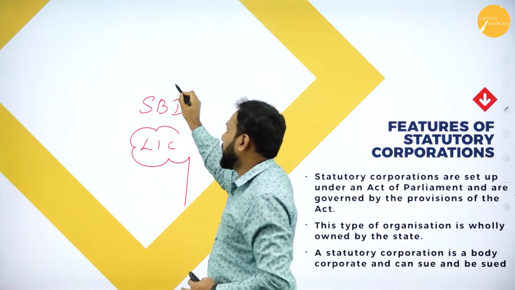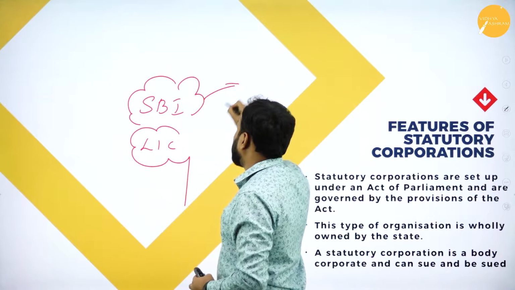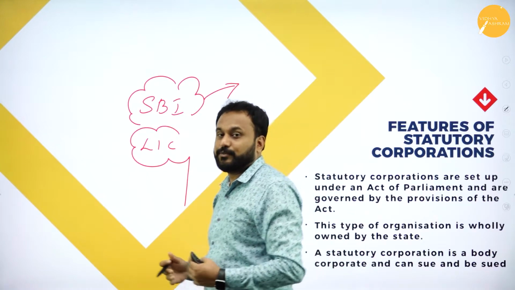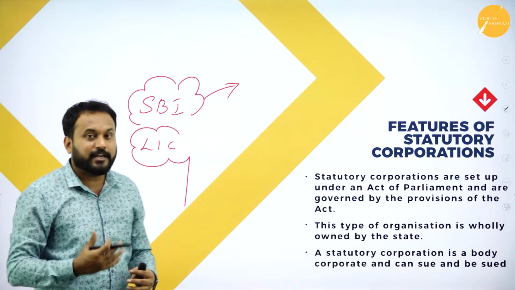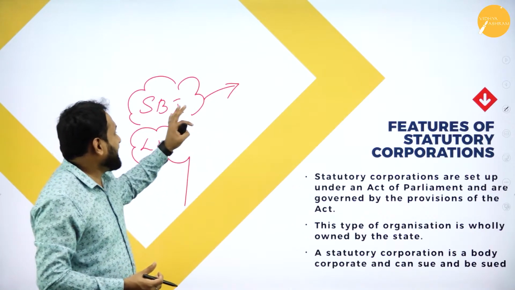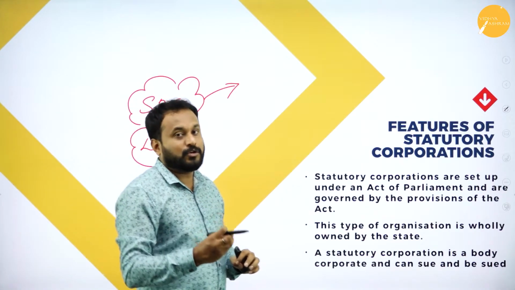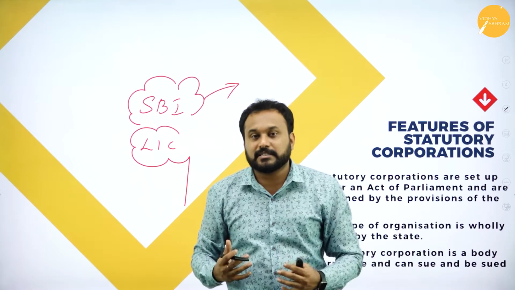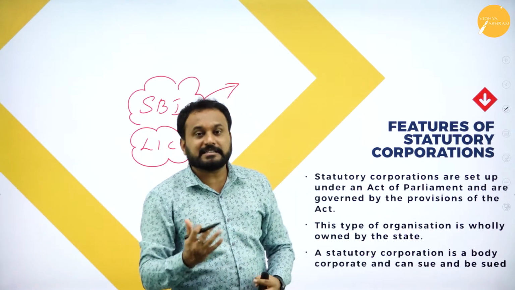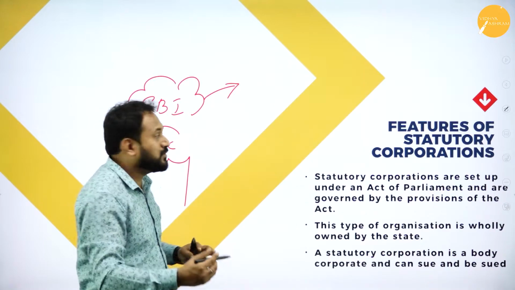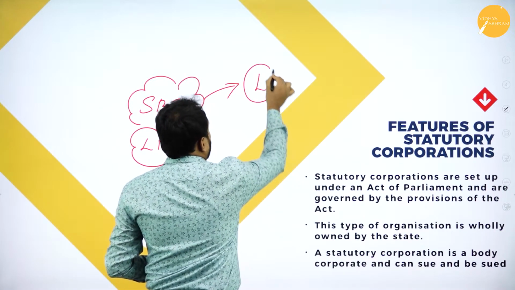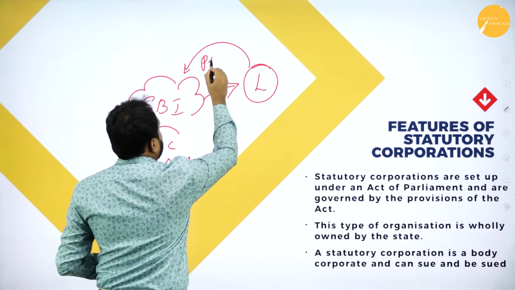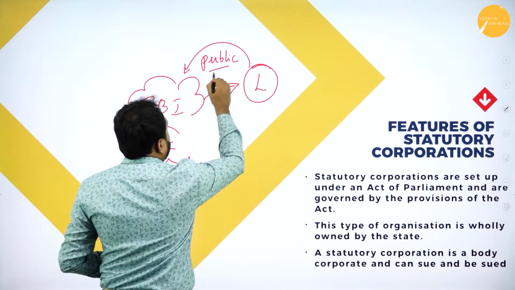And SBI, if you compare with the other private banks, you will get to know that SBI is actually doing the best within India as well as across India for the Indian people or people who are abroad. SBI gives loans and other benefits to the public with minimal charges compared with some other banks. The reason is what? It is actually given by whom? By the legislature. Now why was SBI made? For the benefit of whom? For the benefit of the public.